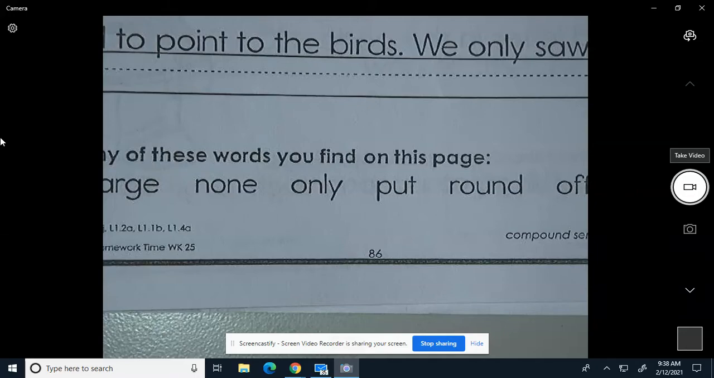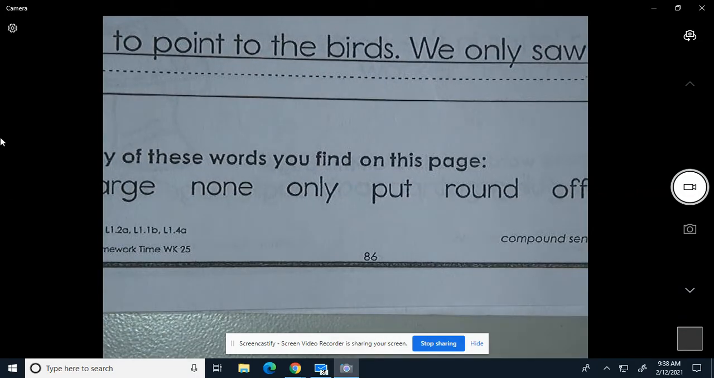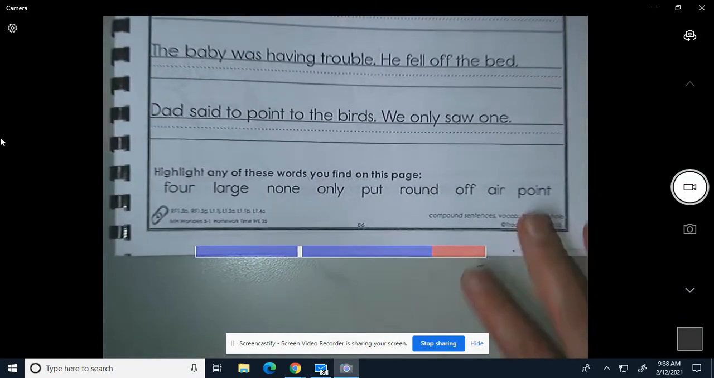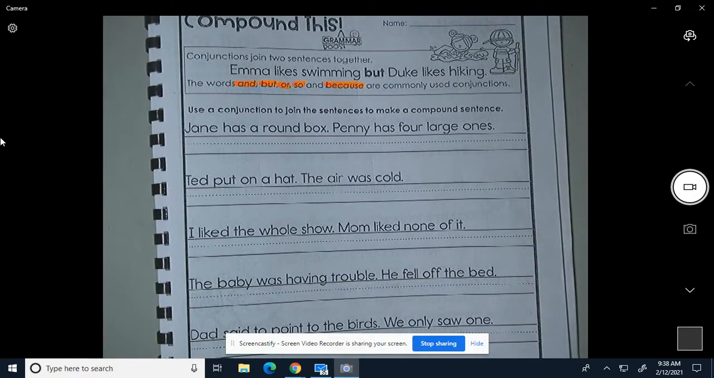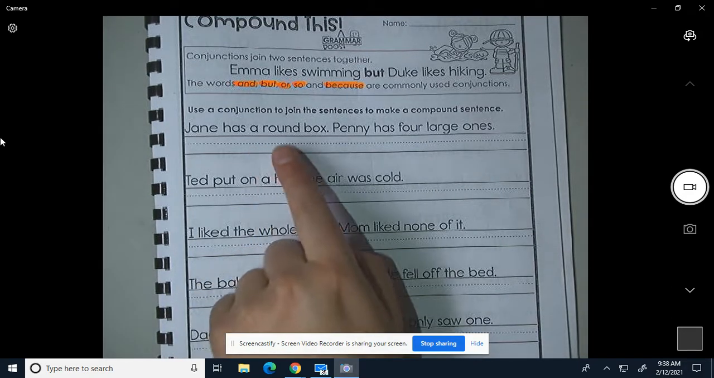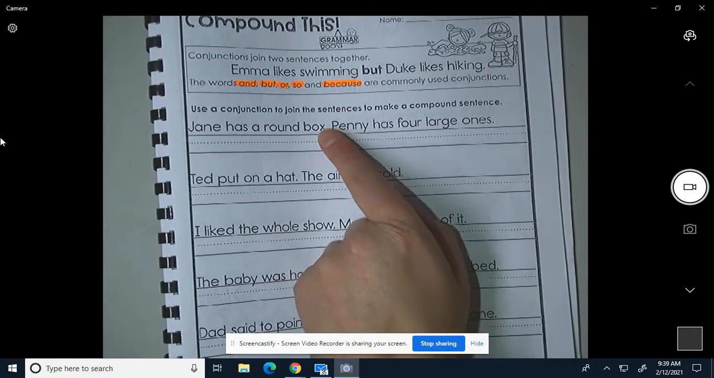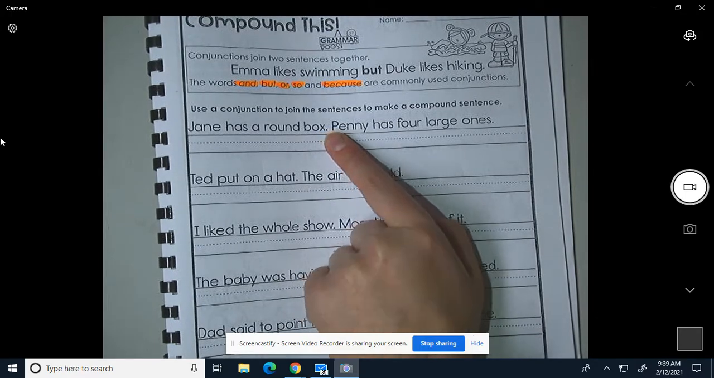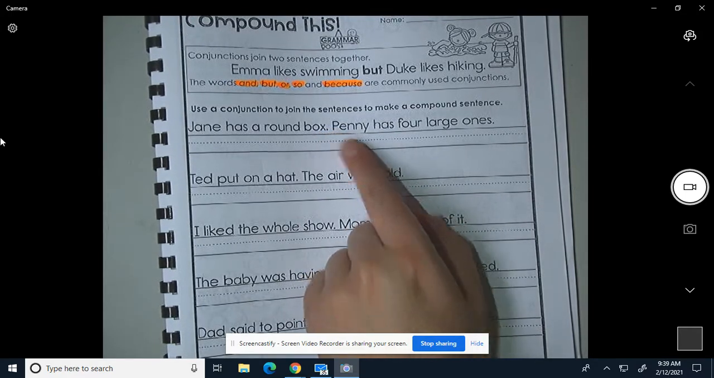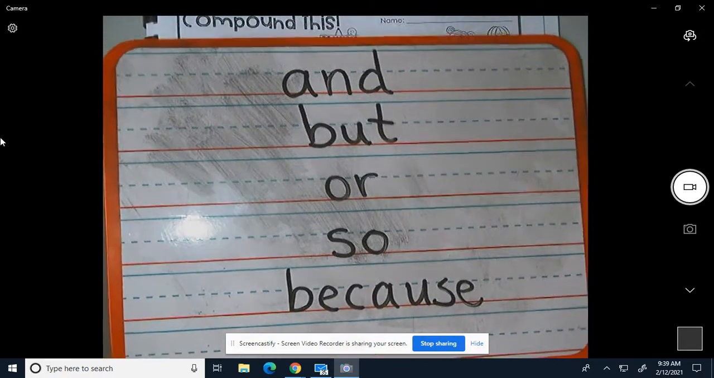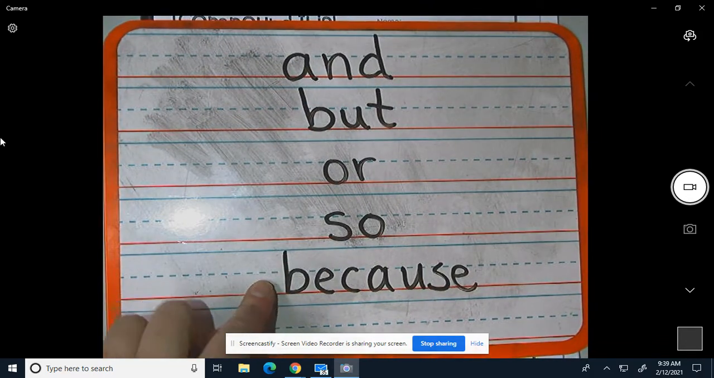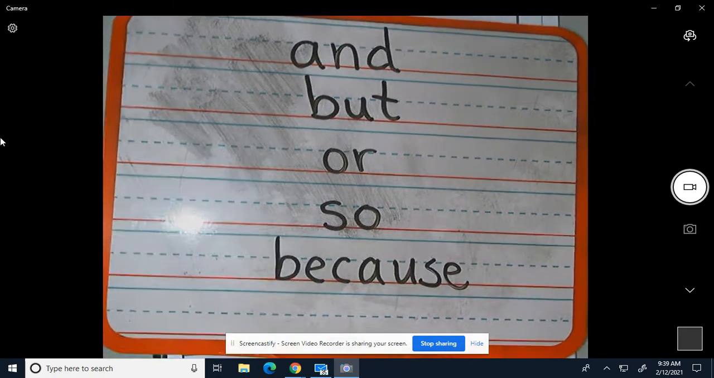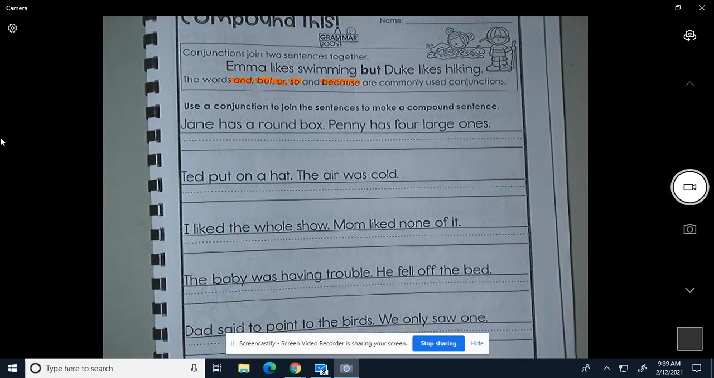All right, today we are doing page 86 in our Grammar Boost book, and we are going to make some compound sentences with conjunctions in between. So we have two sentences, and we're going to put a conjunction in the middle of them. And remember from yesterday, these are our conjunctions that we use: and, but, or, so, and because, and they go in between two sentences to make one sentence.